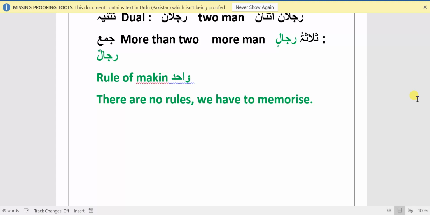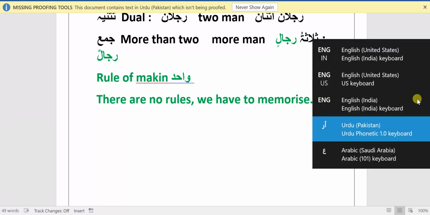That's the easiest way anyone can understand and find the Wahid word. Because in reality there is no actual rule to create the Wahid word. If a Wahid word is written, you have to memorize it, you have to look for the translation and see whether this word is Wahid or not. So when we are talking about the rules of Wahid, there are no rules, we have to memorize it. No rule to create a Wahid word. Also, there are no rules to recognize the Wahid word.